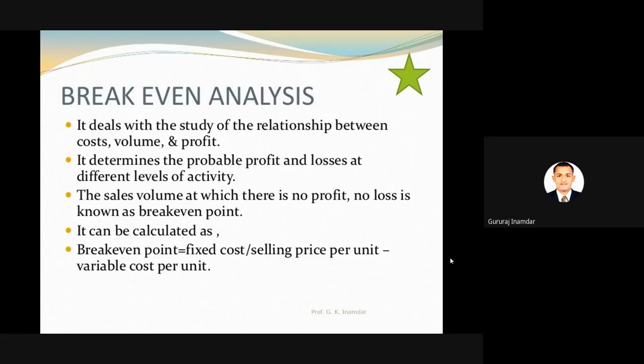Now break-even, I will show that break-even analysis. I think break-even analysis is in the second section, so we will study it in detail. This is only the initial part. I have to show you the chart.